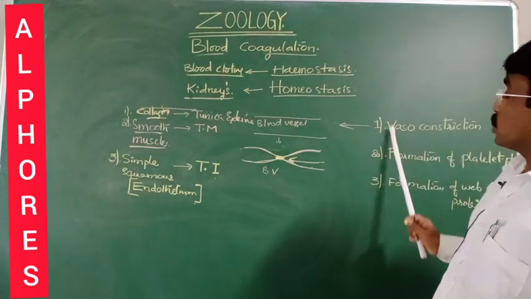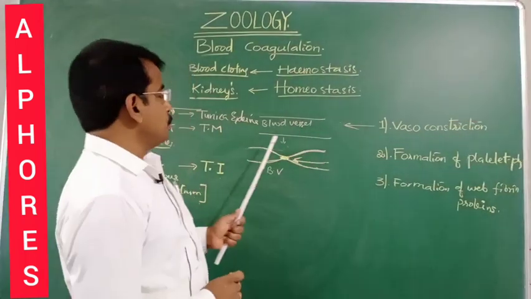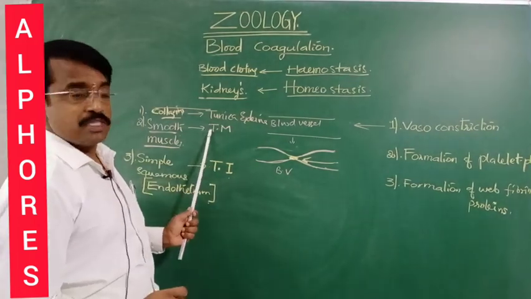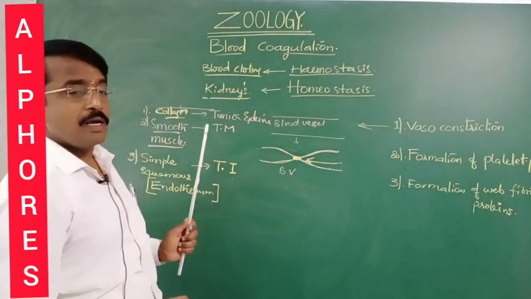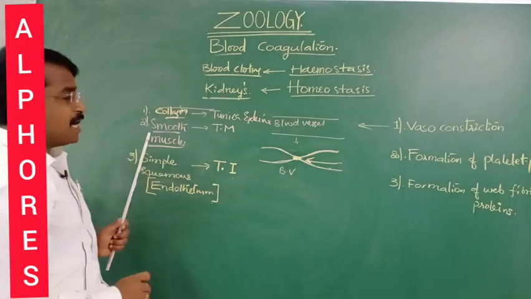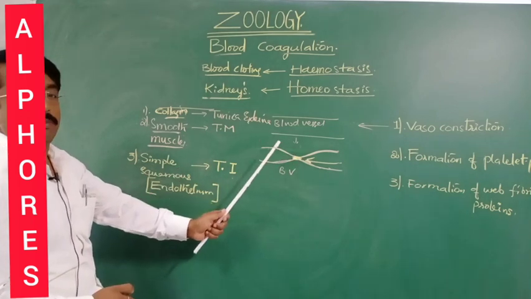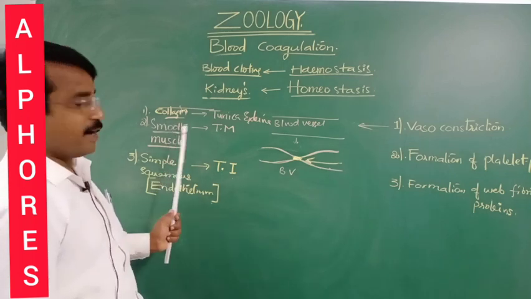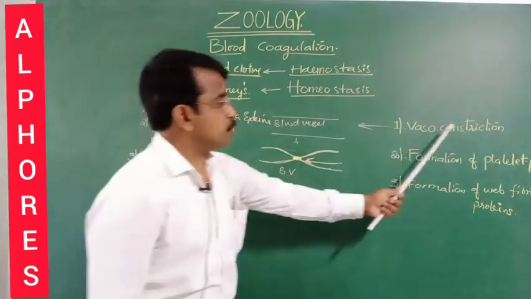That's vasoconstriction. Vasoconstriction is the process in injured blood vessels where the smooth muscles present in the tunica media undergo contraction and make the lumen of the blood vessels narrow. Due to the injury to the wall, smooth muscles respond such that they contract and make the lumen of the blood vessel narrow, that is vasoconstriction.